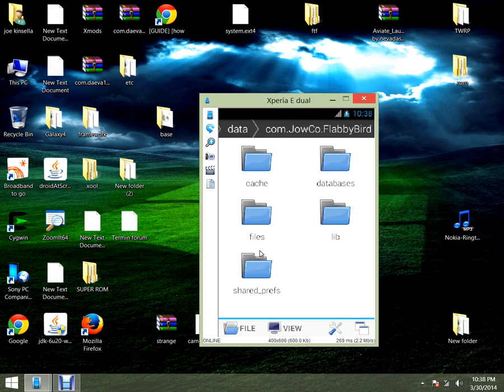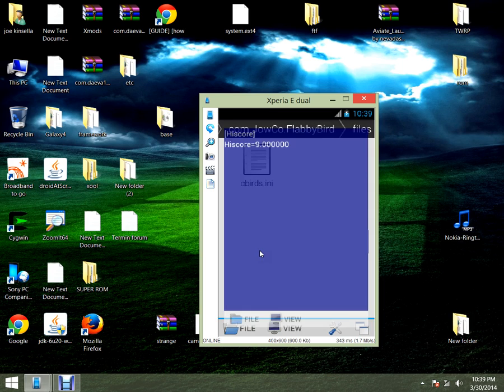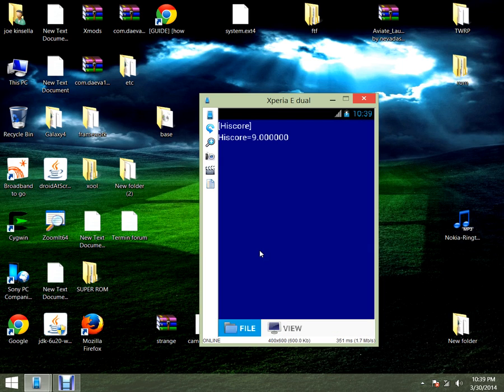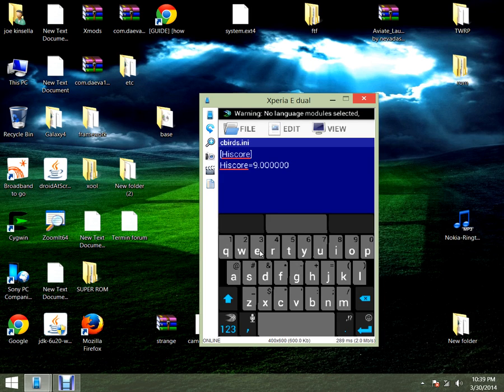And there in the files, then you see all the folders. You click on files, and then you click on cboard.ini. Click on it. It should open. And we go into it, see the high score is 9, so we'll click on it. So it's 9, so I'm going to edit that if I can. I'm going to make it 9,000.